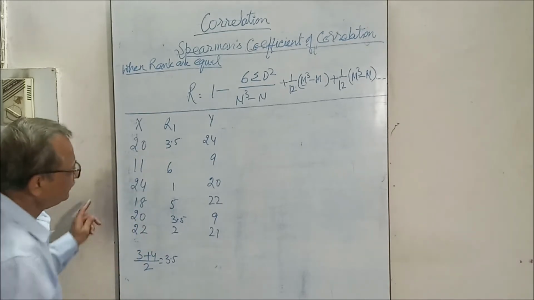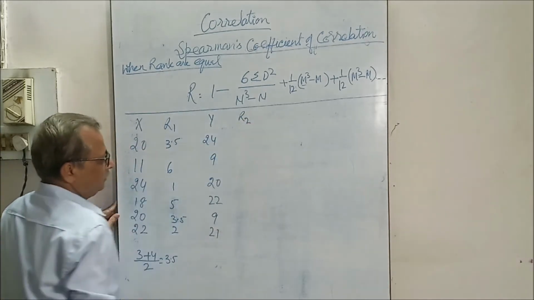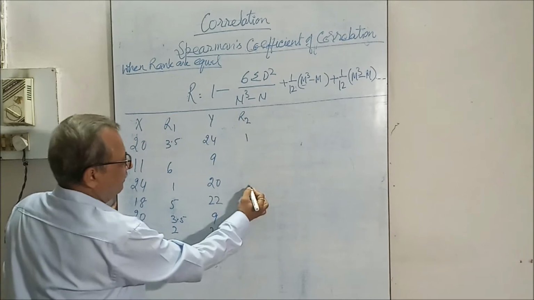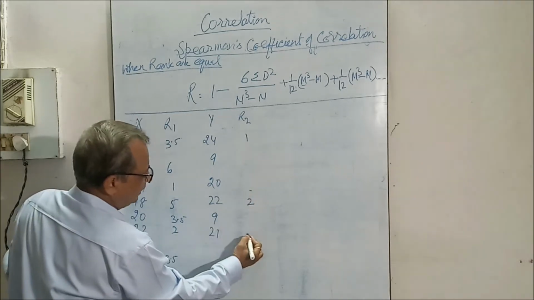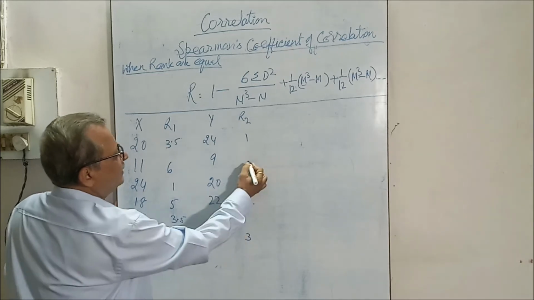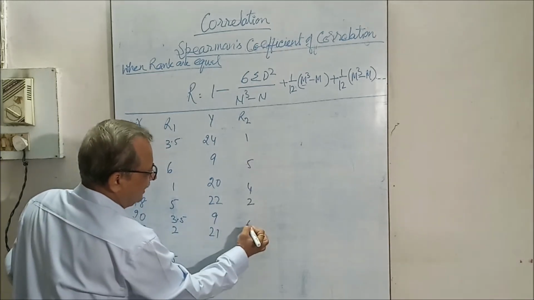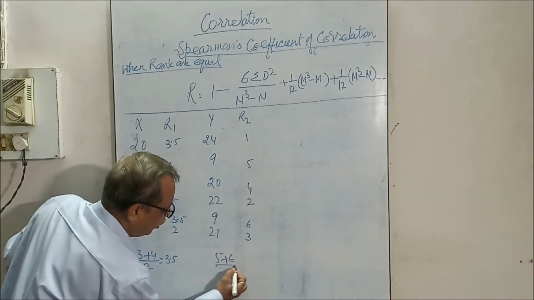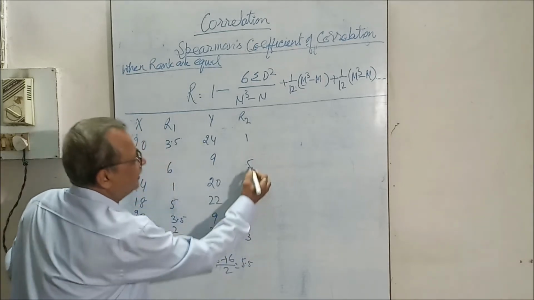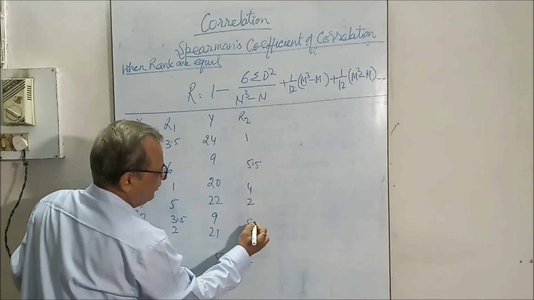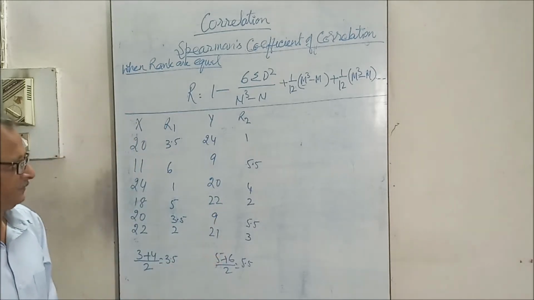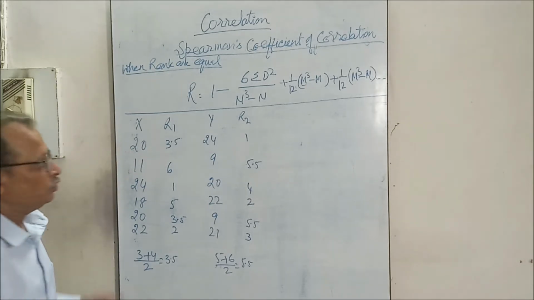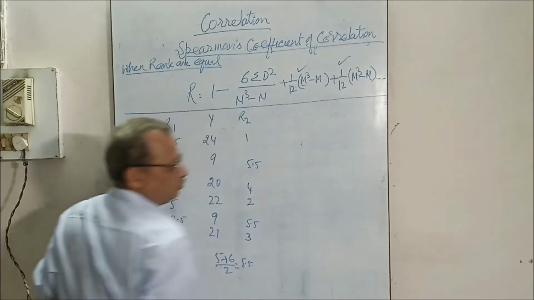Now R2. 24 is the highest, number 1, number 2, number 3, number 3, number 4, and this is 5th and 6th item, a slight difference there. So we will give 5 plus 6 upon 2, that is 5.5, give it 5.5 and 5.5. This is the average rank. Now two numbers are repeating, so we will add the extension for these two.